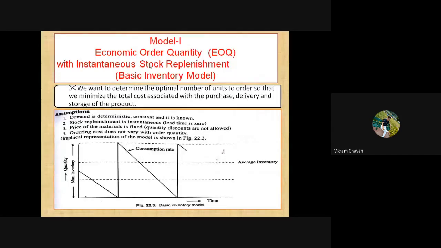So I think time is up now. Please note down these particular points. Model number 1, economic order quantity with instantaneous stock replacement. Note down the assumptions at least, and draw the diagram. We will see the derivation once again in the next lecture. At least please note down these particular points. Economic order quantity with instantaneous stock replacement, in bracket, basic inventory model.